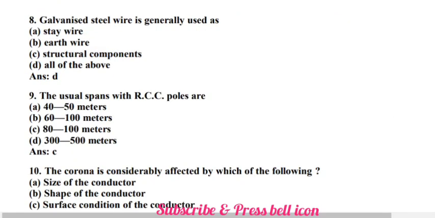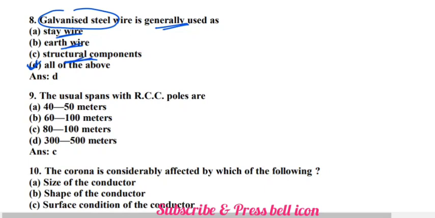Galvanized steel wire is generally used as stay wire, earth wire, structural components. The correct answer is all of the above. So galvanized steel wire can be used as stay wire, earth wire and structural components. So all of these are the correct answer here.